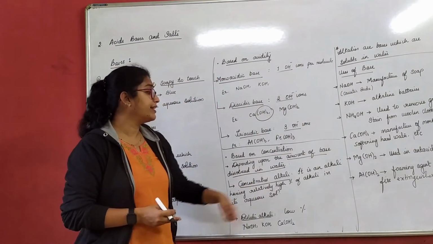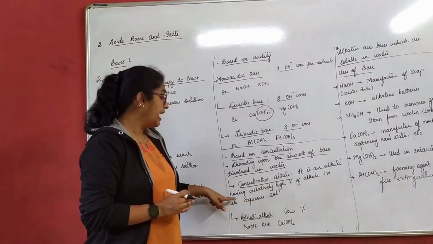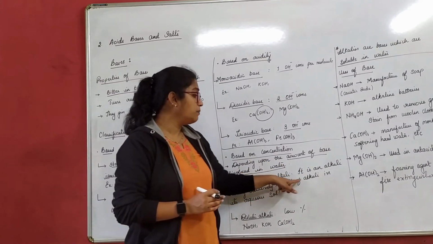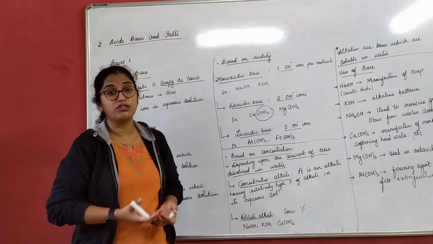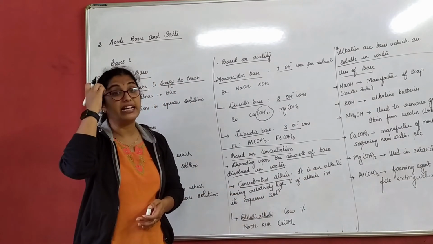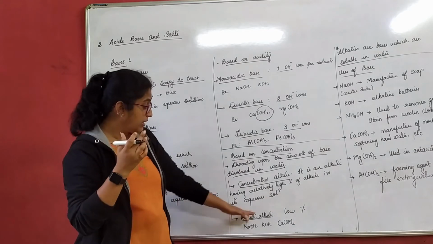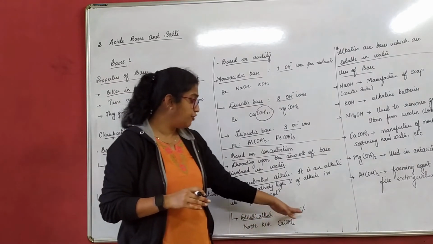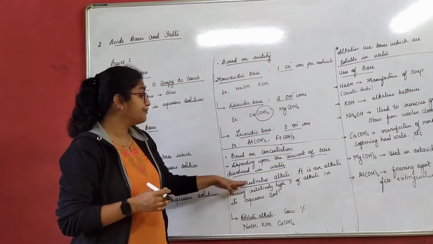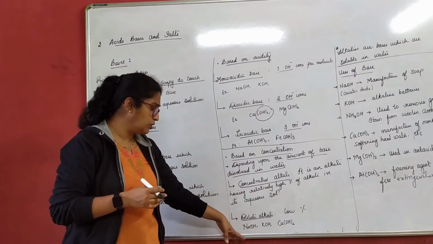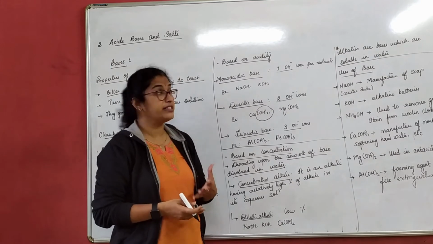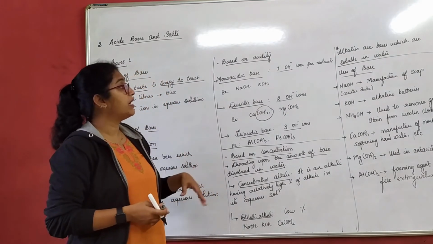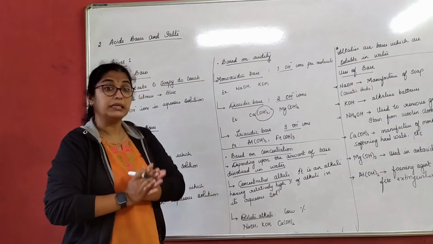So, concentrated alkali is an alkali having a relatively high percentage of alkali in its aqueous solution. Of course, you understood now the concentration of acid, which we had studied. Dilute alkali has a low percentage of alkali in it, like sodium hydroxide, potassium hydroxide, calcium hydroxide, etc. So, this is about the part base.